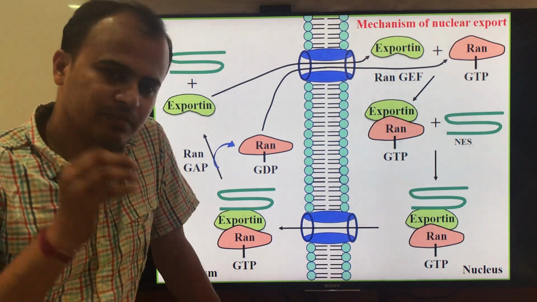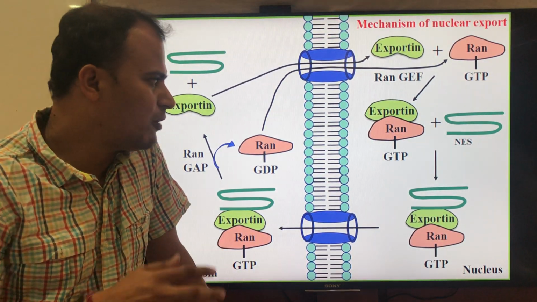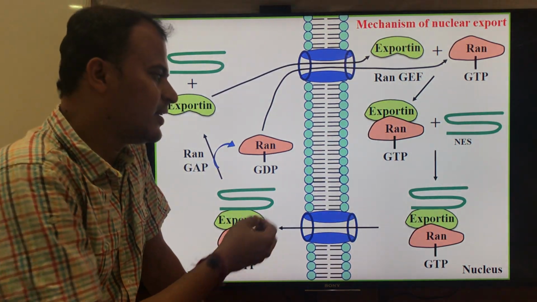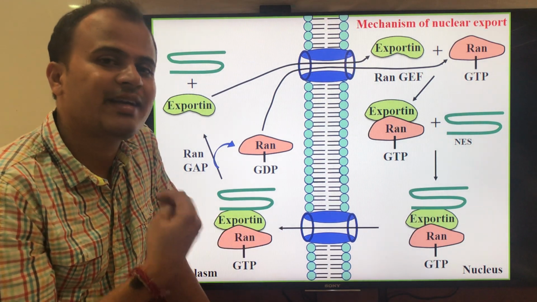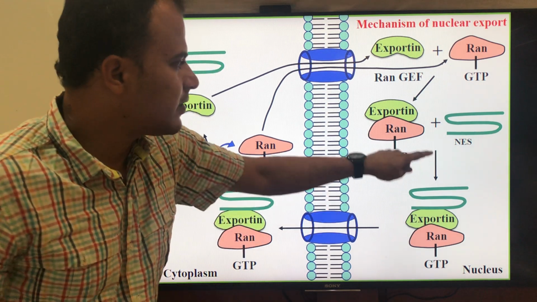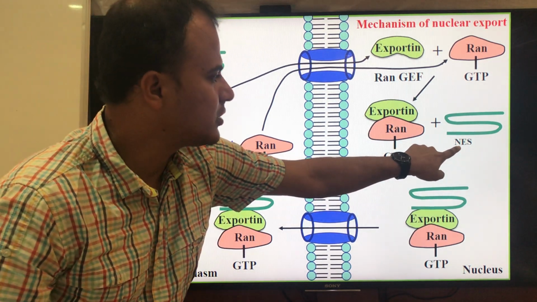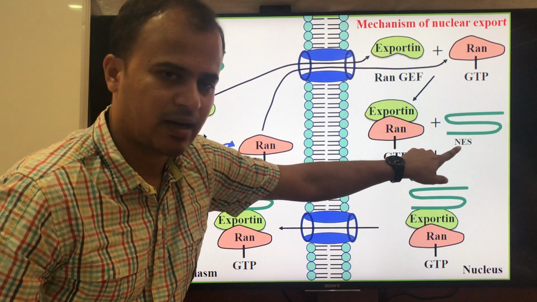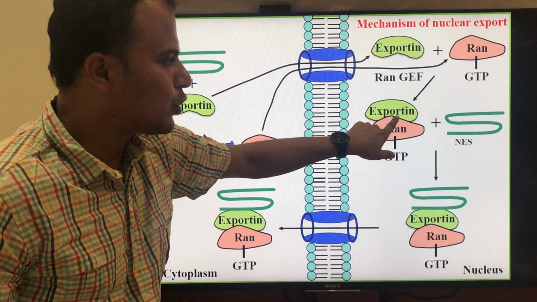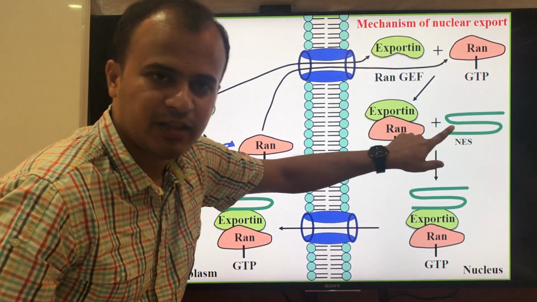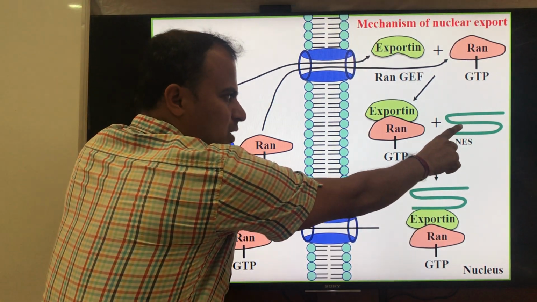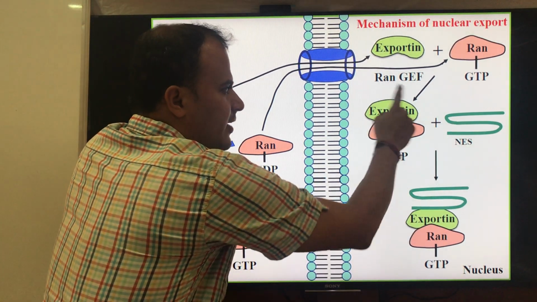And one more thing is, you may be wondering how exactly rRNA and tRNAs are exported. Whenever the transportation cargo is tRNA, the exportin type that interacts with the tRNA is exportin T. So consider this is the tRNA.